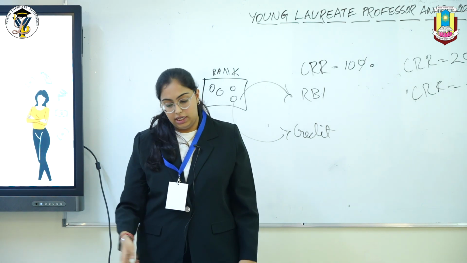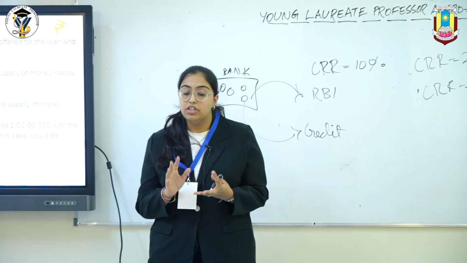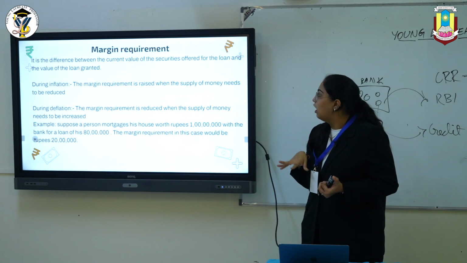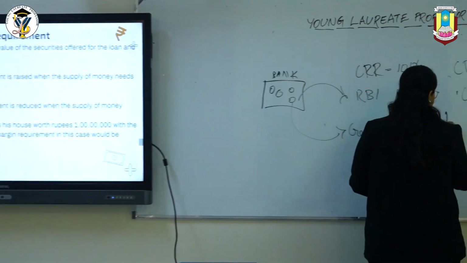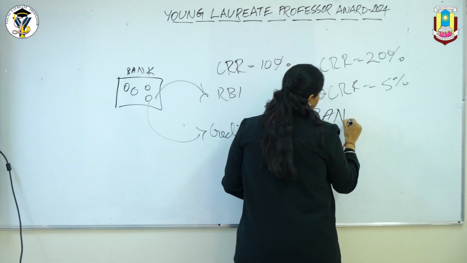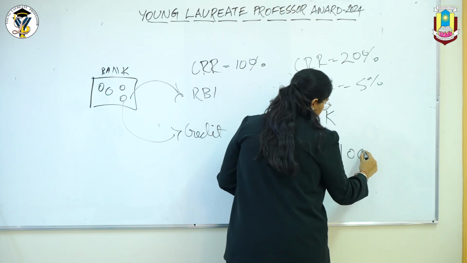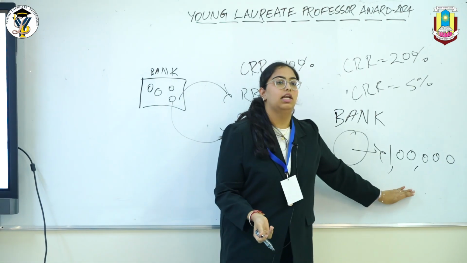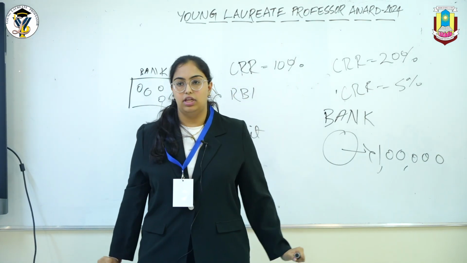Now we go to qualitative instruments. The first is margin requirement. It is the difference between the current value of securities offered for loan and the value of loan granted. For example, when we go to a bank and we want to buy a land, that land costs 1 lakh rupees. So we go to the bank, we say we want to buy this land, it's for 1 lakh, I would like to get a loan for that 1 lakh.